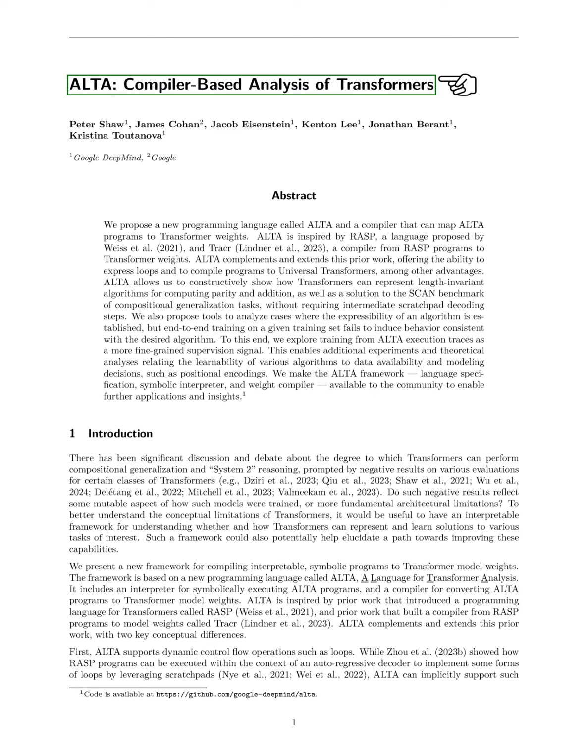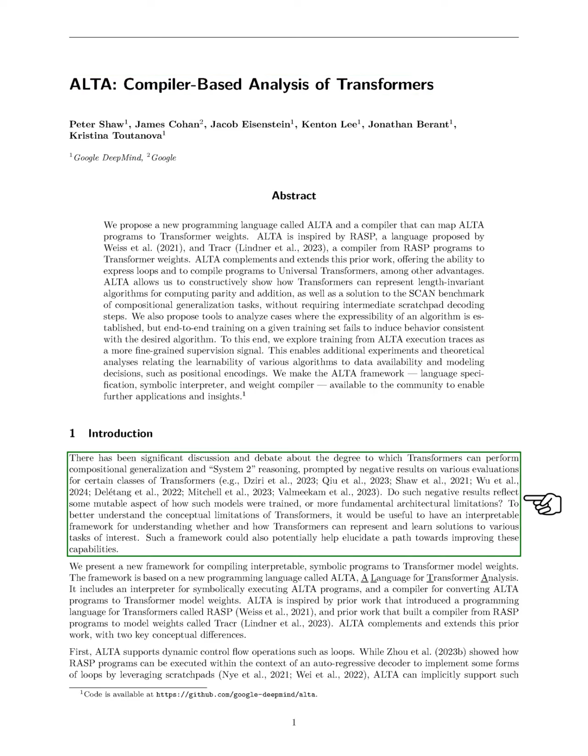Section: Introduction. In this section, we discuss the ongoing debates regarding the ability of transformers to perform compositional generalization and complex reasoning. We question whether the negative results observed in evaluations stem from training methods or inherent architectural issues. To clarify the limitations of transformers, we propose a framework that helps us understand how these models can learn and represent solutions to various tasks.